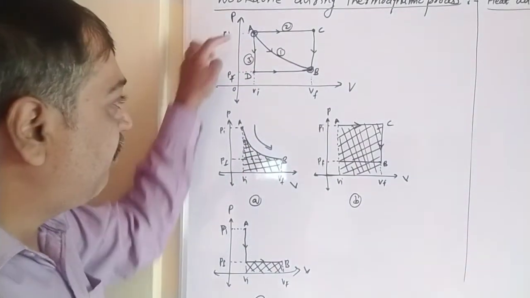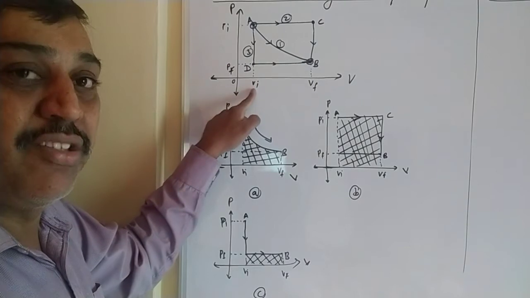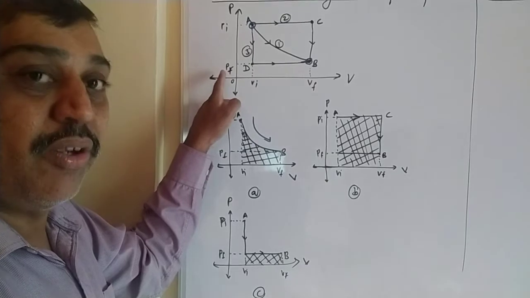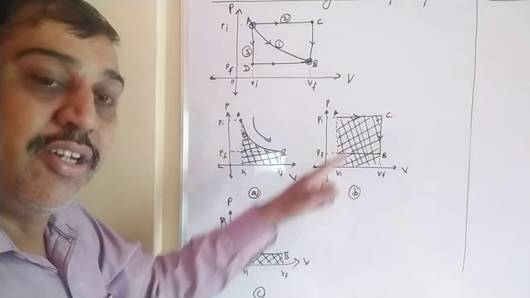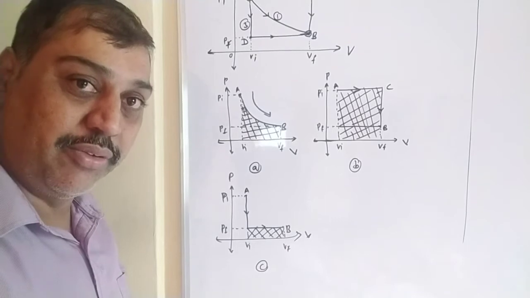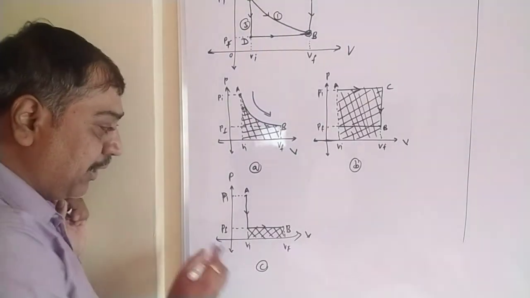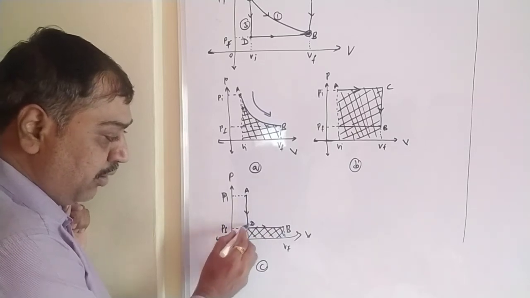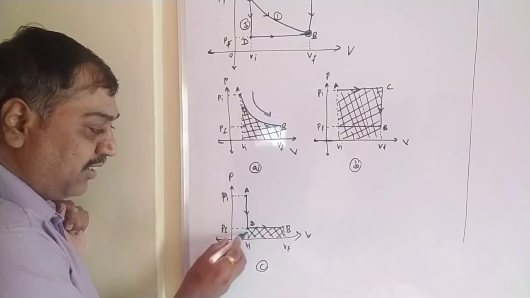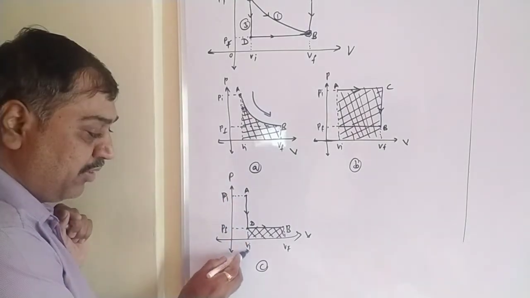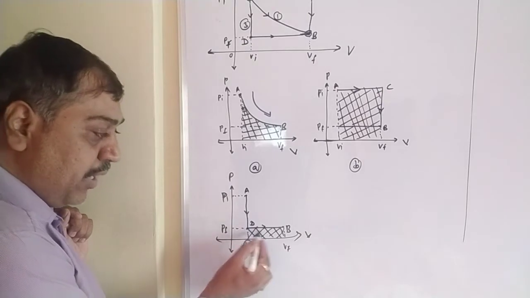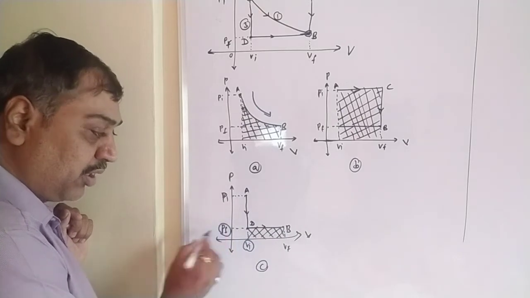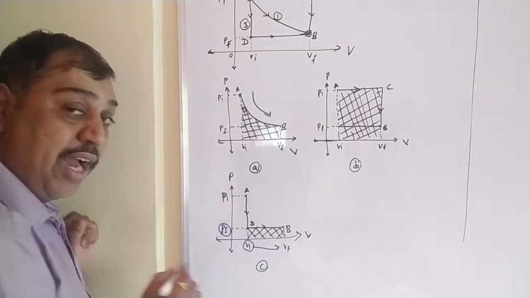Again, what occurs here? When we move from A to D, volume remains constant and pressure decreases. Then from D to B, pressure remains constant at Pf, but volume increases. So again it is expansion, but with different parameters. This point is D. When we move from A to D, pressure decreases from Pi to Pf, but volume remains constant at Vi. When we move from D to B, pressure remains constant at Pf and volume increases from Vi to Vf.